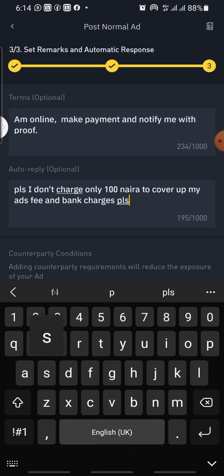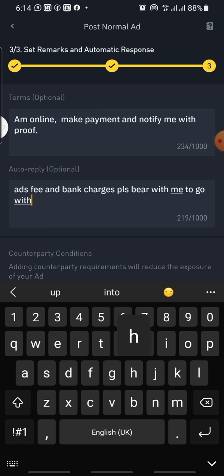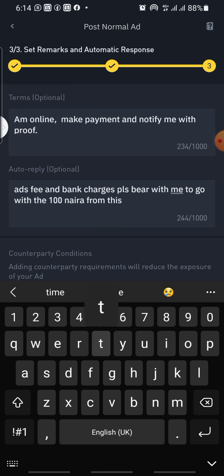Please bear with me to go with the 100 naira from this transaction.